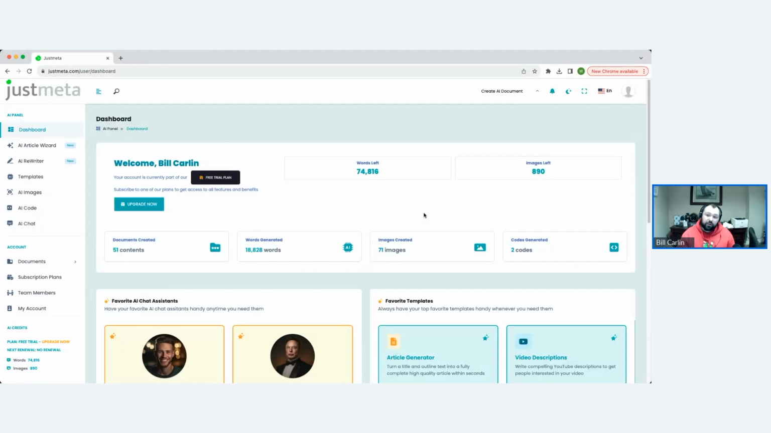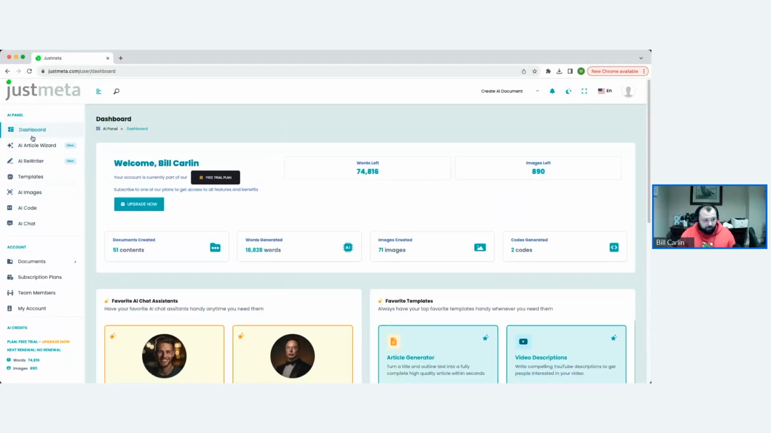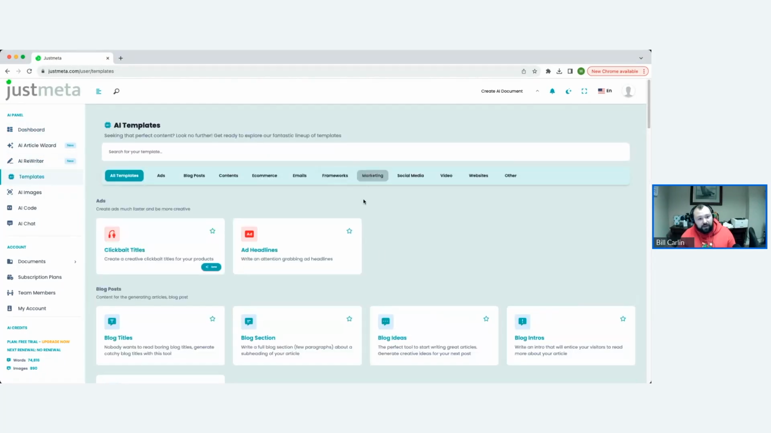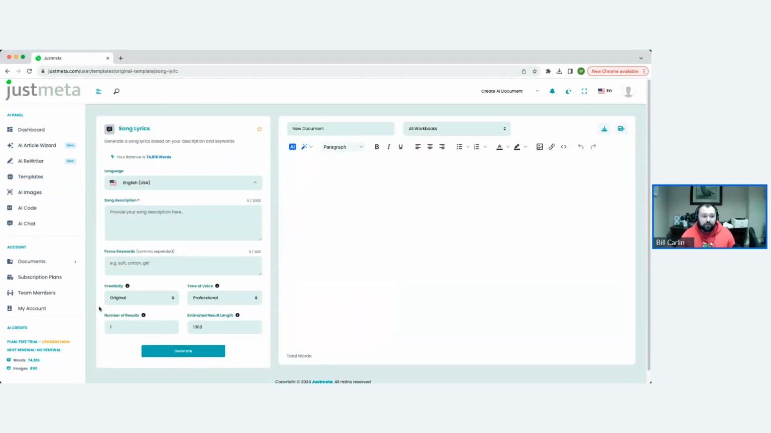Today we're going to be covering something a little fun, and we're going to be writing a song in Just Meta. So in order to write a song, all you have to do is from the dashboard, go to the AI panel, then down to templates, and scroll way down here to the bottom. And under the other category, we have song lyrics.